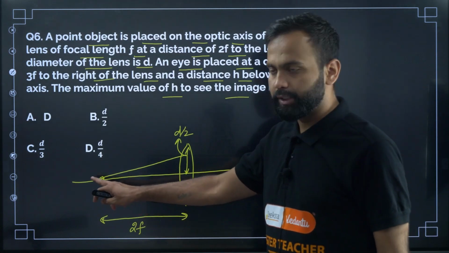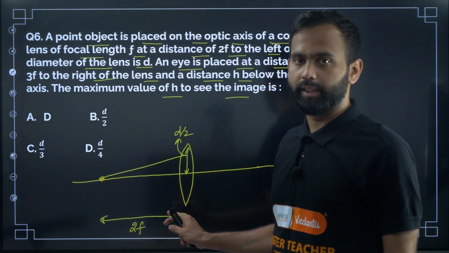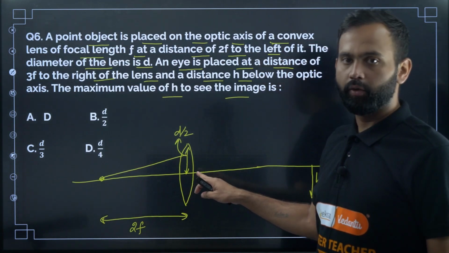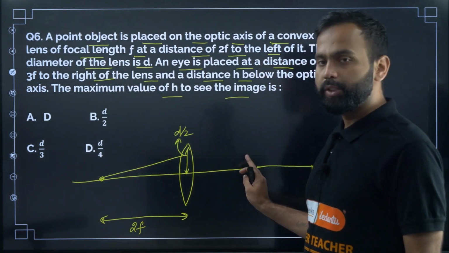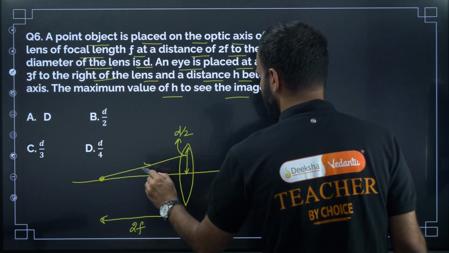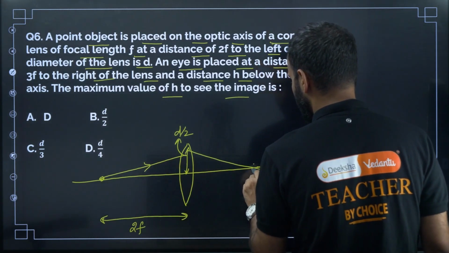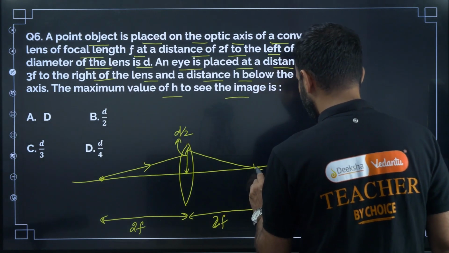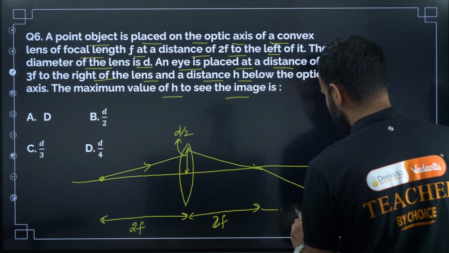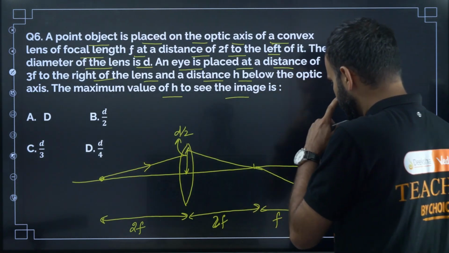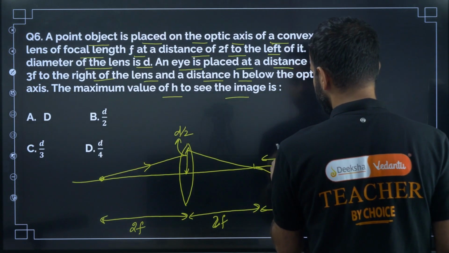Here the object is placed at 2f distance from the convex lens, so the image will form at 2f distance from the convex lens, to the right of the lens. Now this distance will be f, and the total is 3f.